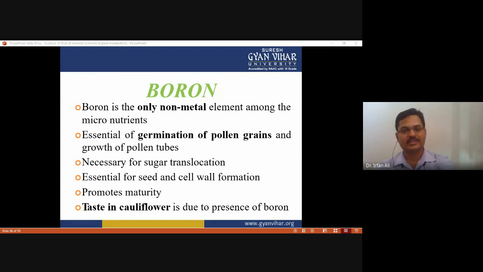Due to boron, the test in polyflor is different, so the test which we have to observe is slightly different due to the presence of boron.